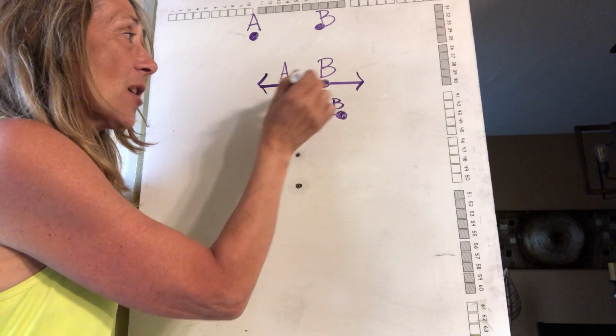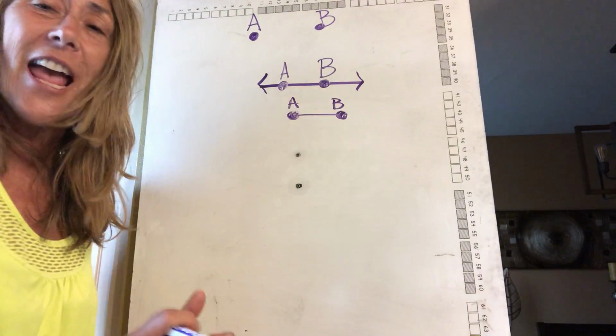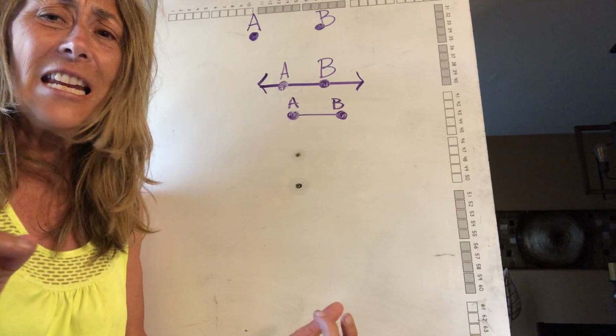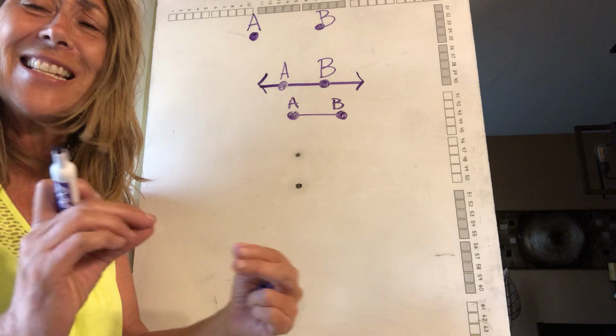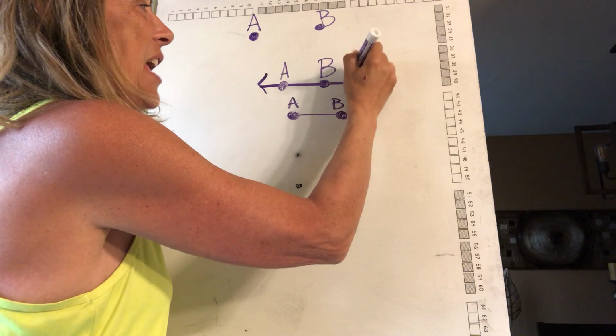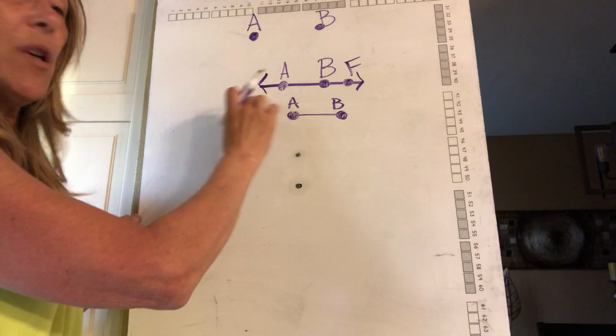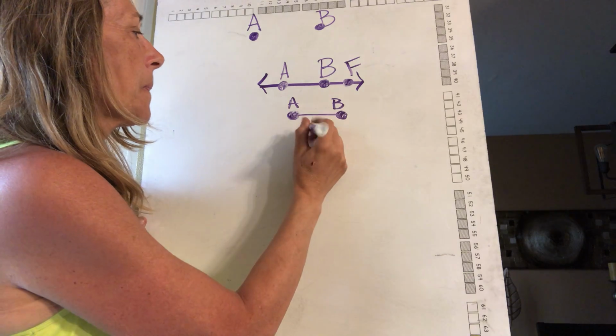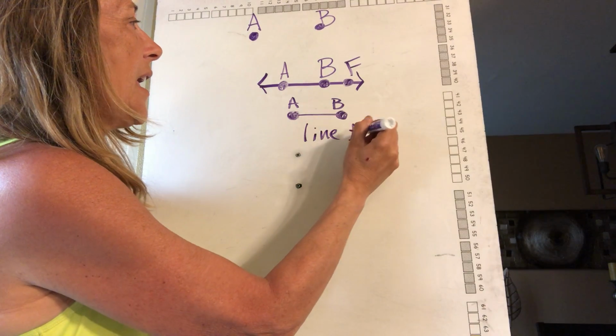Just like I said, I could put an infinite or endless amount of points on this line. I could put an infinite or endless amount of line segments. I could add another letter right here. Let's say F. So within this line, I could call this line AF.